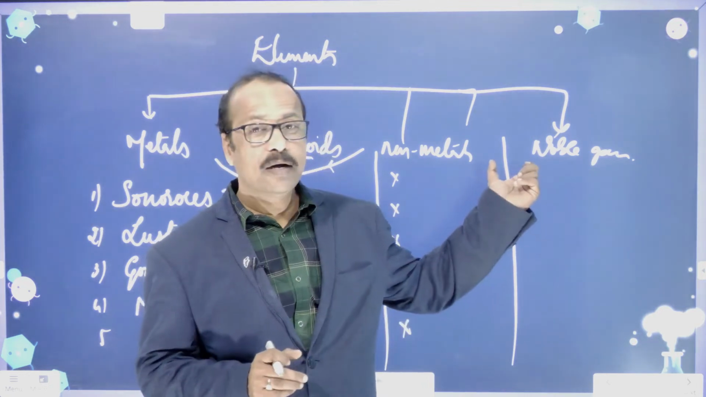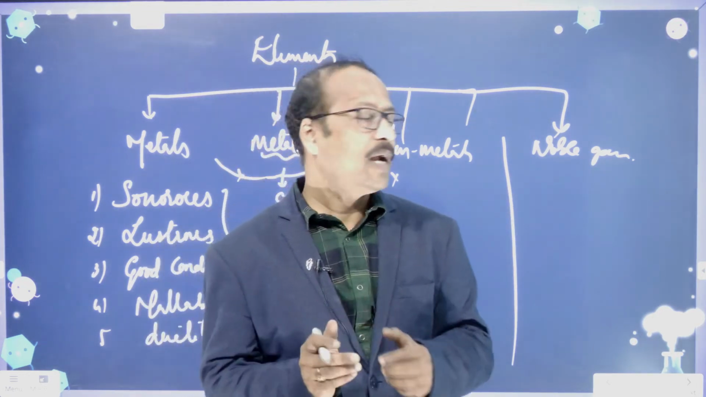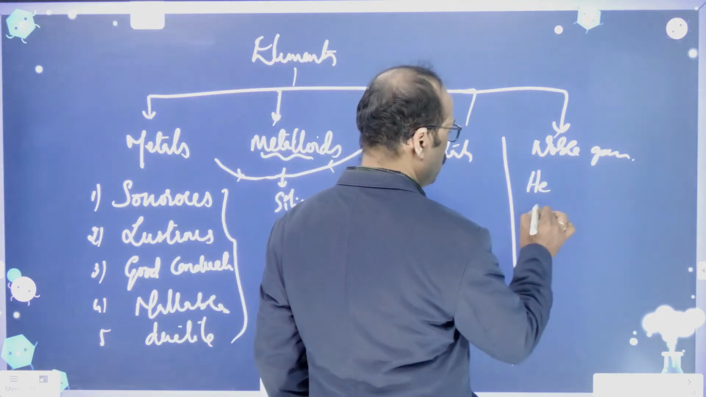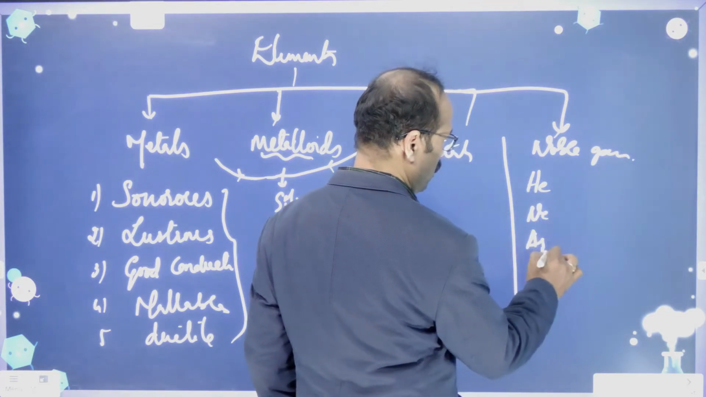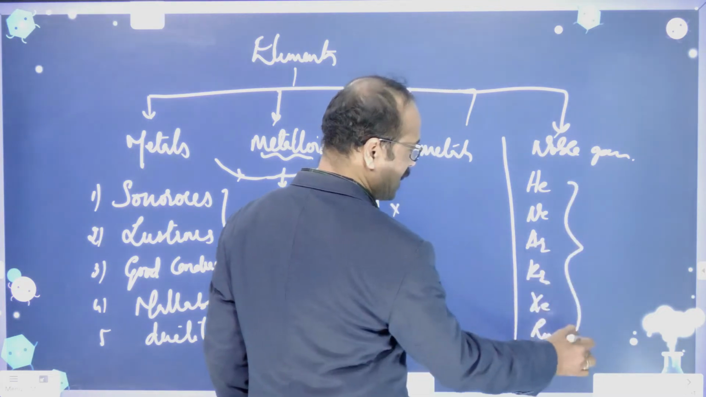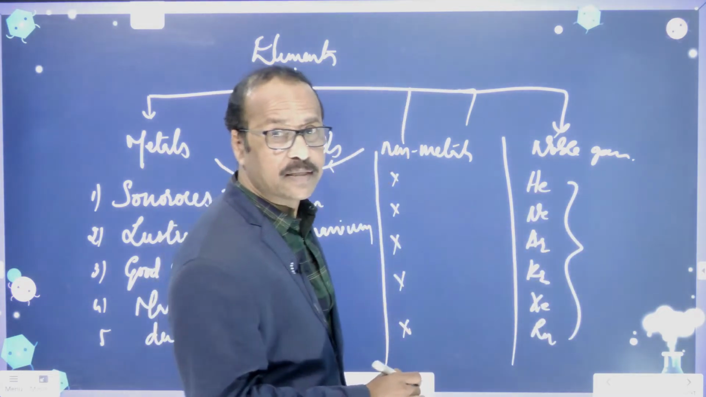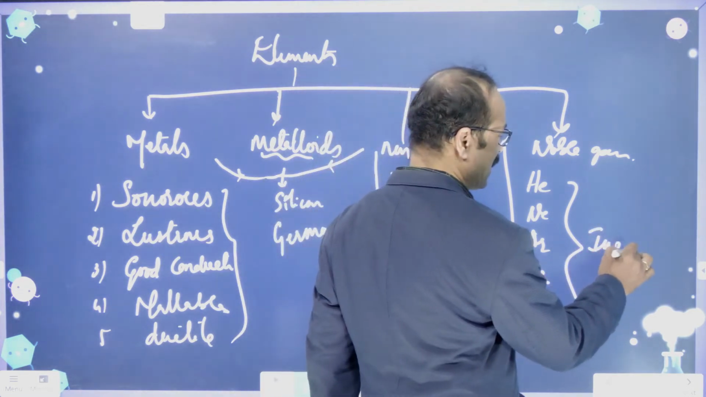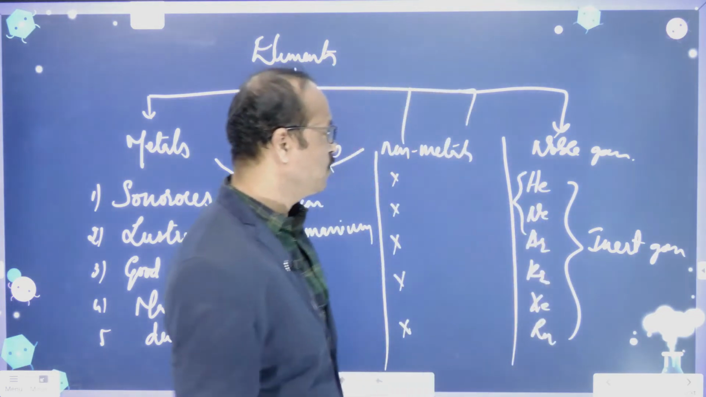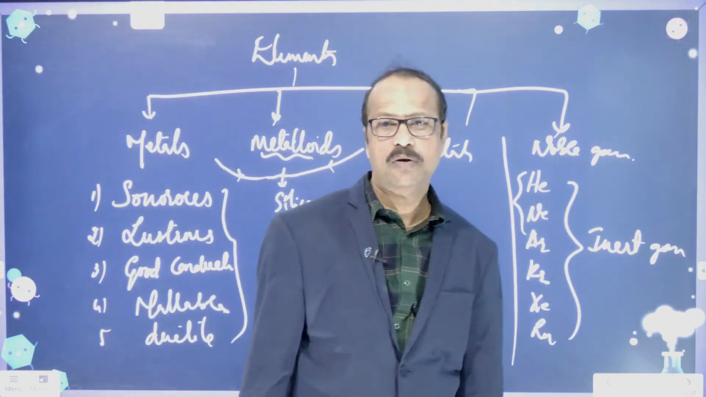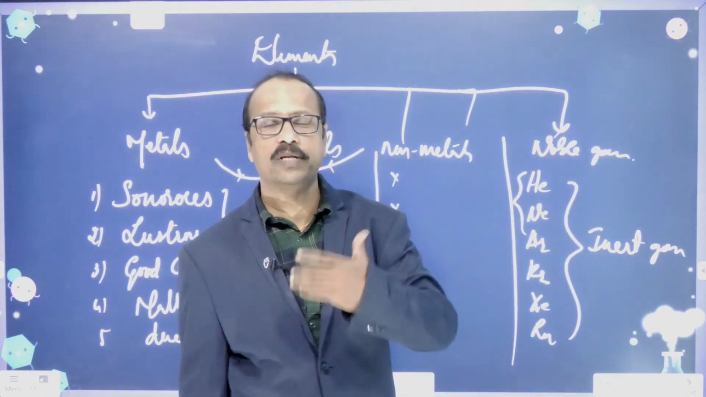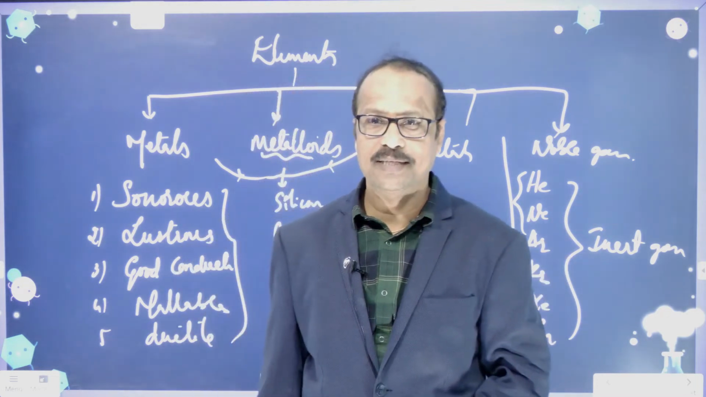So the noble gases are a special set of gases: helium, neon, argon, krypton, xenon and radon. These gases are considered noble gases, which are also called inert gases. Why they are called inert gases, I will explain in the later classes slowly. So these are the inert gases, and what does it mean?